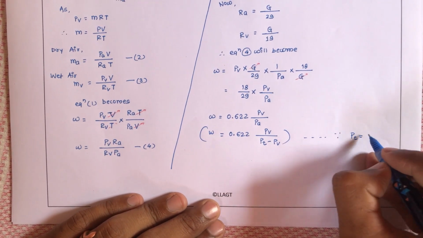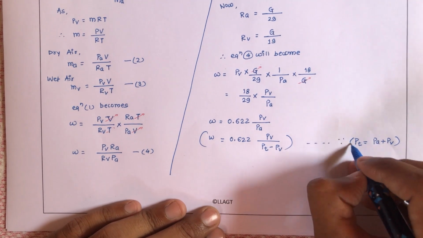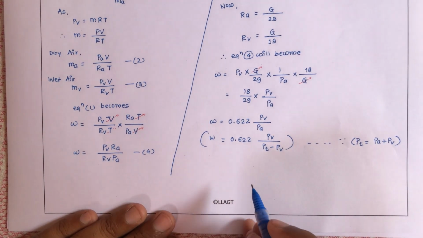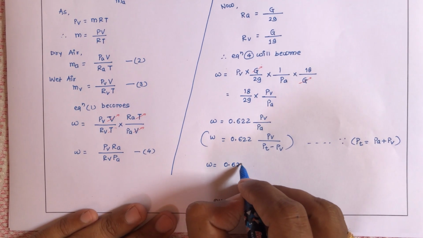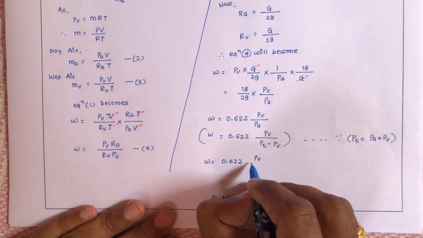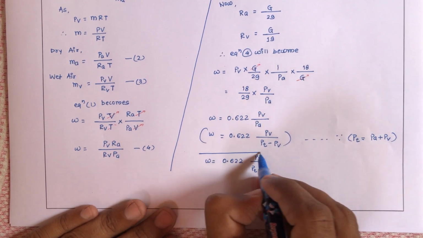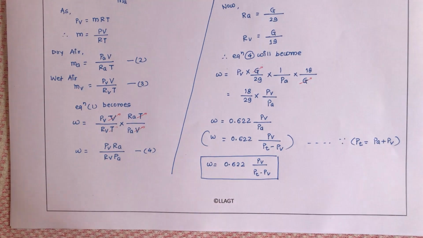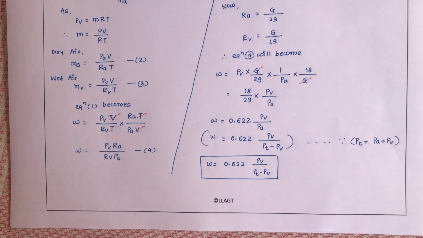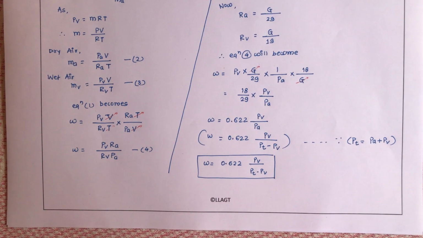As PT is equal to PA plus PV. Finally, what have I got? Omega is equal to 0.622 into PV upon PT minus PV. This is nothing but the equation which denotes the value of humidity, or specific humidity, or humidity ratio.